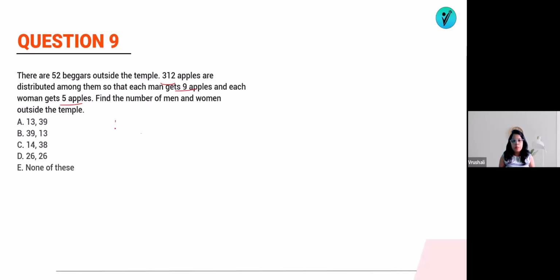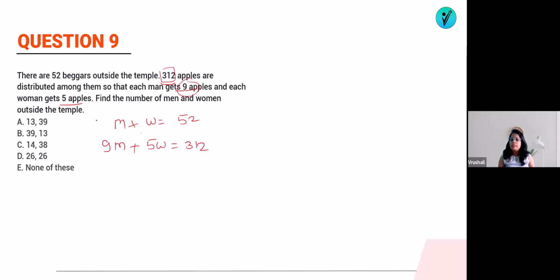So suppose the number of men plus women is equal to 52. And we know that the total is 312 apples. Each man gets how much? 9 apples. So m number of men will get 9m apples, plus each woman gets 5 apples. So w number of women will get 5w, which is equal to 312. So I have to find out the number of men and women.